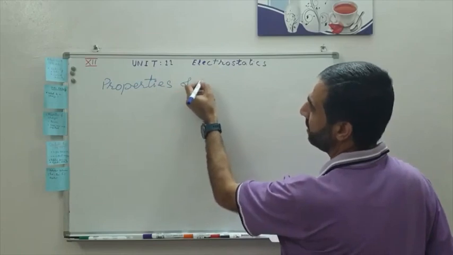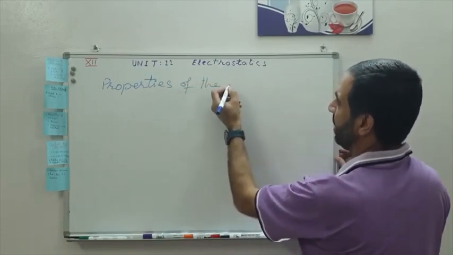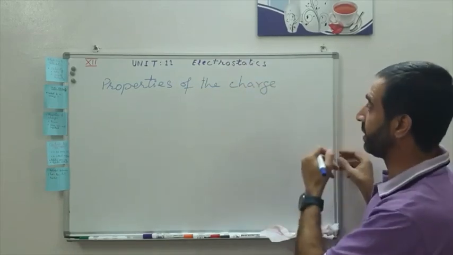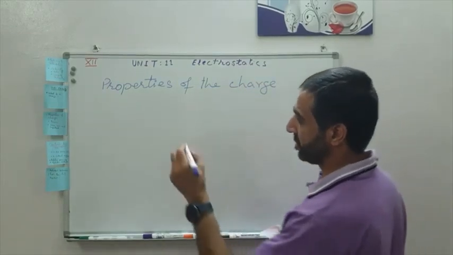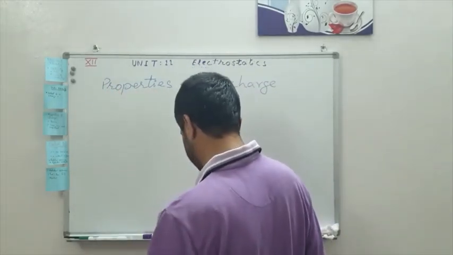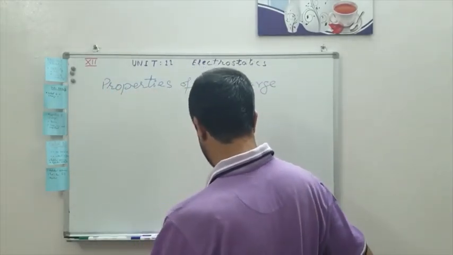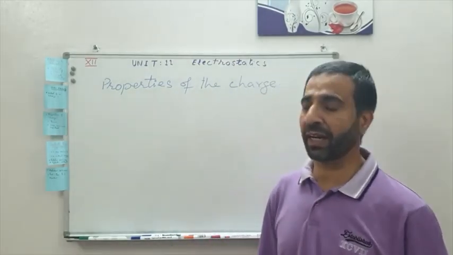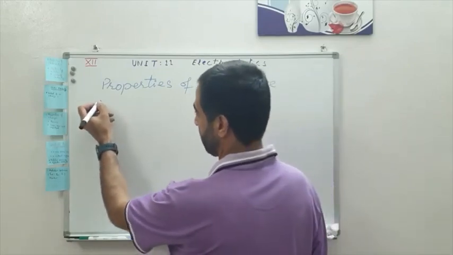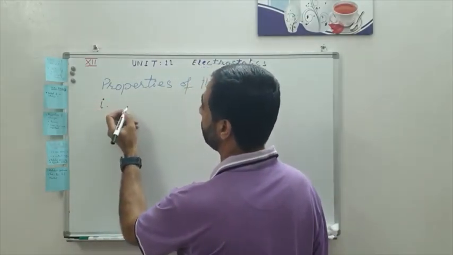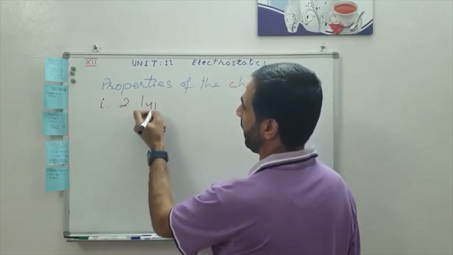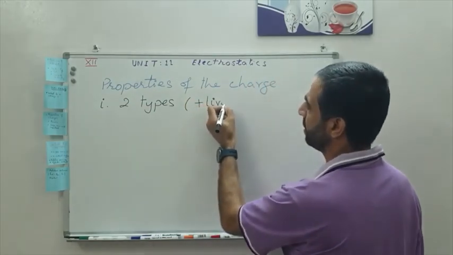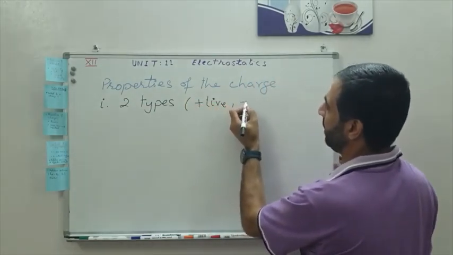Properties of the charge, right? There are some basic and simple properties which I will not discuss because you have learned them in class 10. For example, the first property is that there are two types of electric charge, the positive charge and the negative charge.